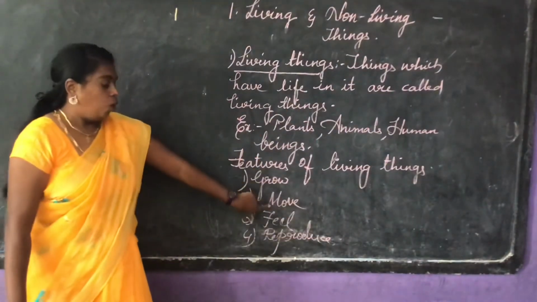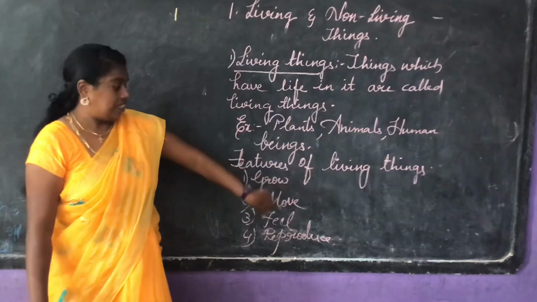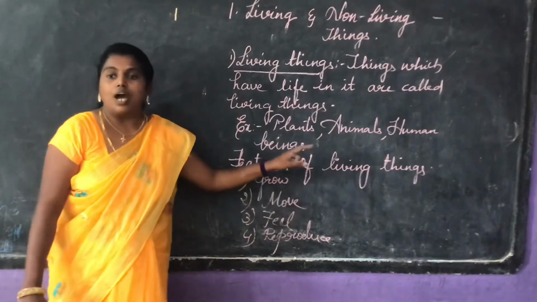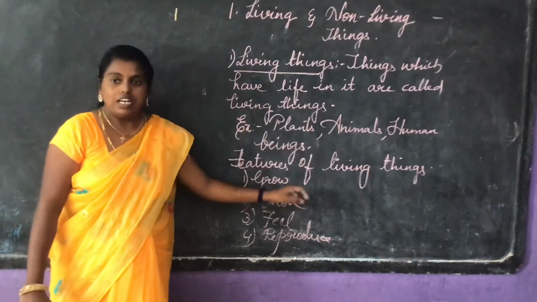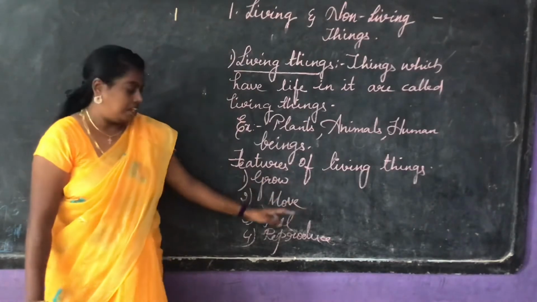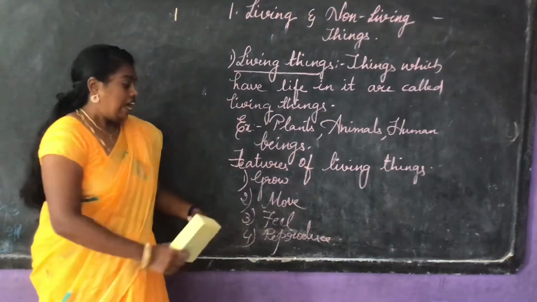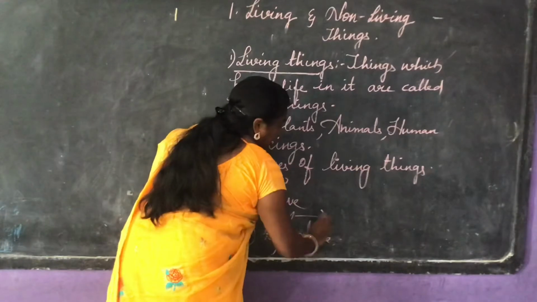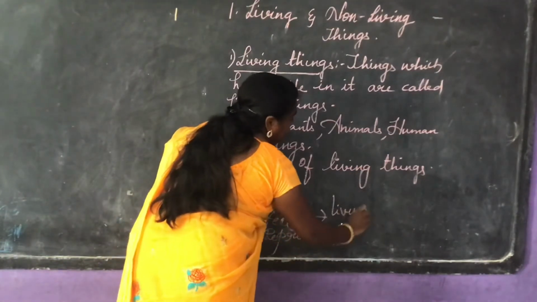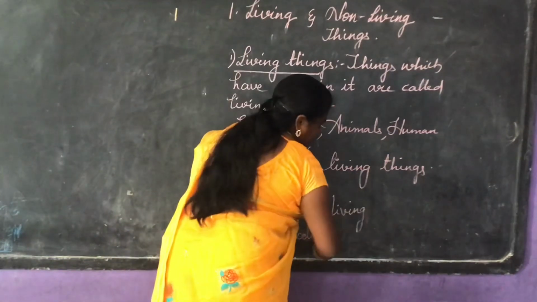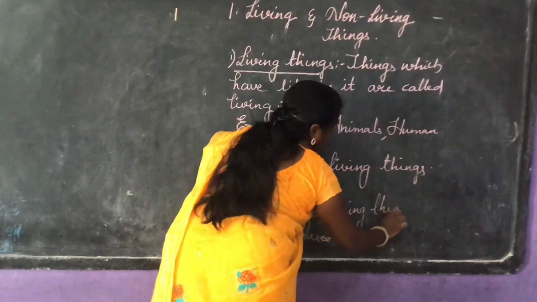And coming to move. Animals can move from one place to another place in search of food. Whereas coming to feel, every living thing has a special characteristic.